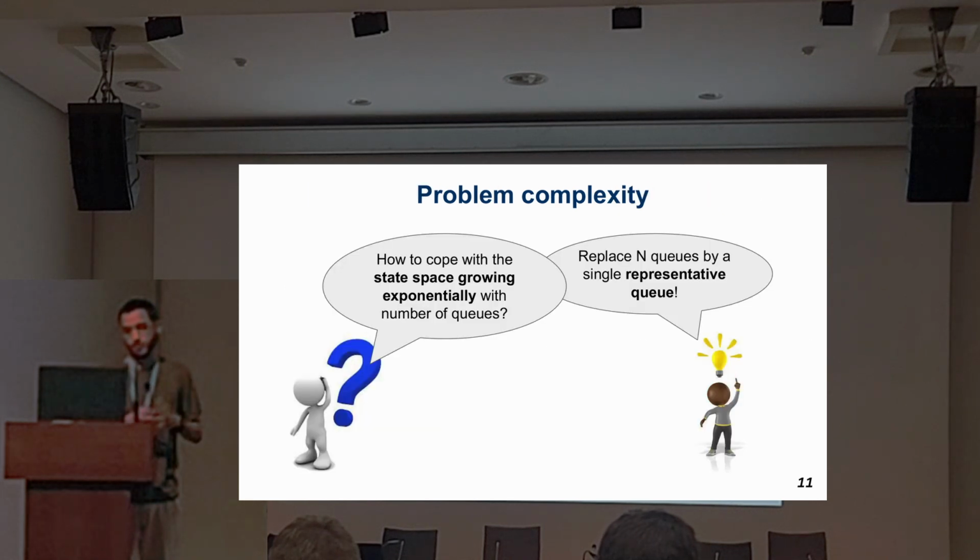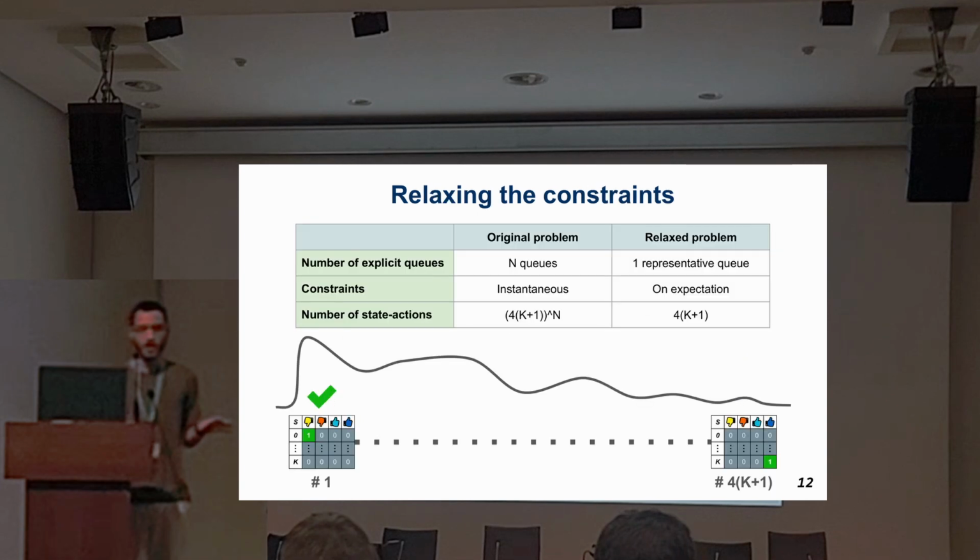One thing that I think you're also asking is how we can cope with this exponentially growing number of queues. The way we can do this is, instead of using N queues, we just use one single queue as the representative for them. This is a heuristic where we relax the constraints. If we compare the original problem with the relaxed one, we can see that it reduces the number of states significantly.